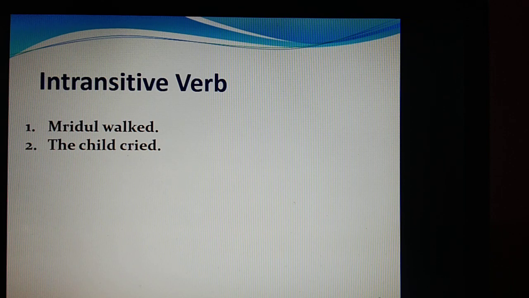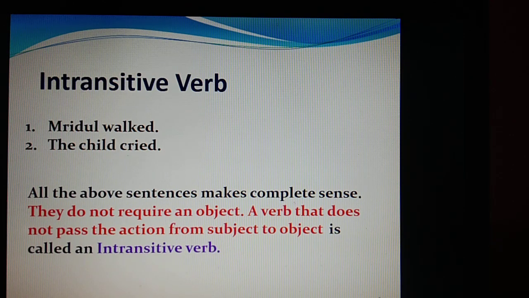Now the second type of verb is the intransitive verb. Like Mridul walked. The child cried. Now here when I say these two sentences, Mridul walked, yes, it is giving a complete sense. The child cried. So all the above sentences are making complete sense. So these two verbs, walked and cried, are giving us complete meaning. So they do not require an object.